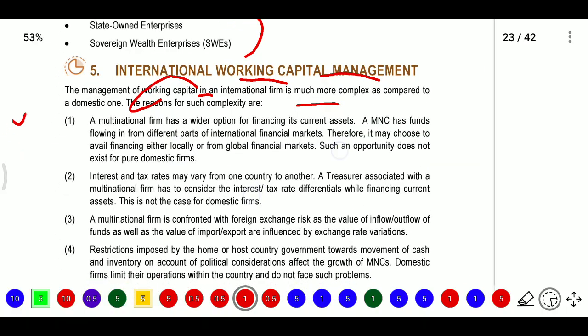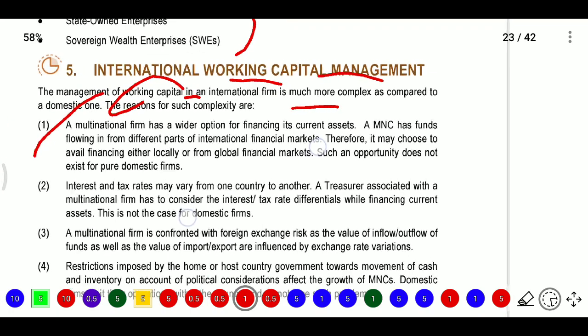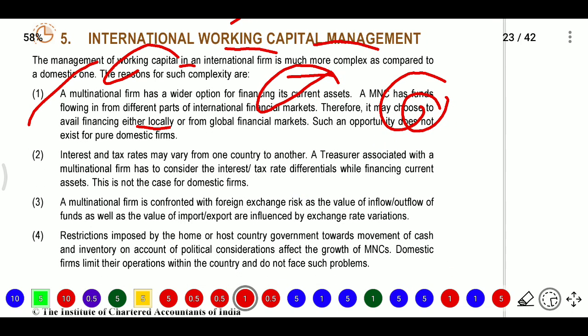So firstly, international working capital management has complex issues. What are the complex issues? One, multinational firms have a wider option of financing their current assets. These MNCs have funds flowing from different parts of the international financial market, therefore they may choose to avail financing from either the local or the global financial market. This opportunity does not exist for pure domestic firms.